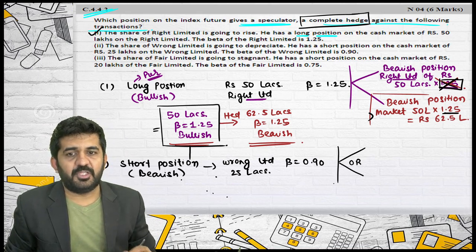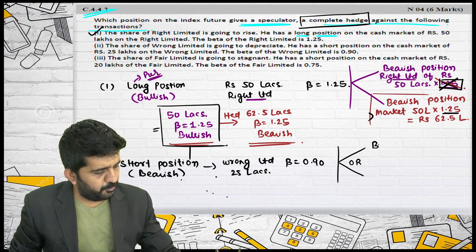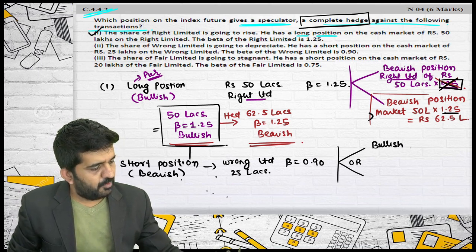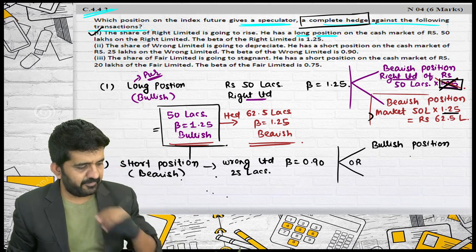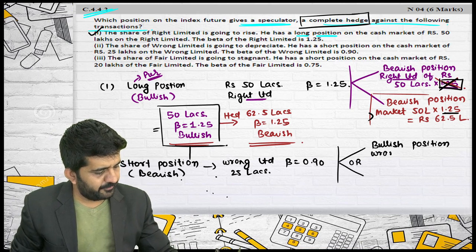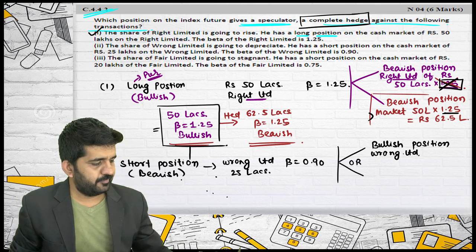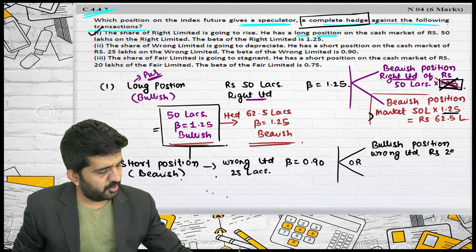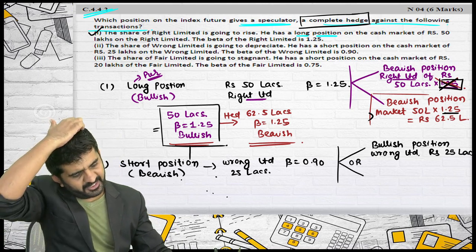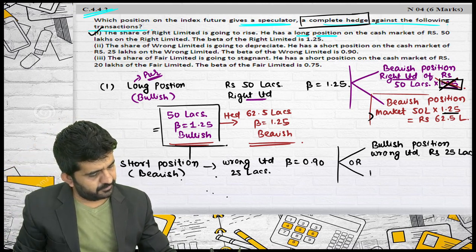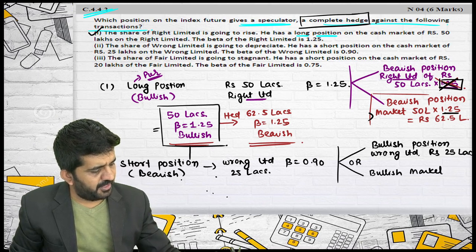First you need to tell me the position, Sachin. Sir, bullish position. Bullish position to hedge, yes. Bullish position in what? First option: Wrong Limited, of how much rupees? Rupees 25 lakhs. Or can you give me another hedge? Bullish position in the market, in Nifty or Sensex, yes.